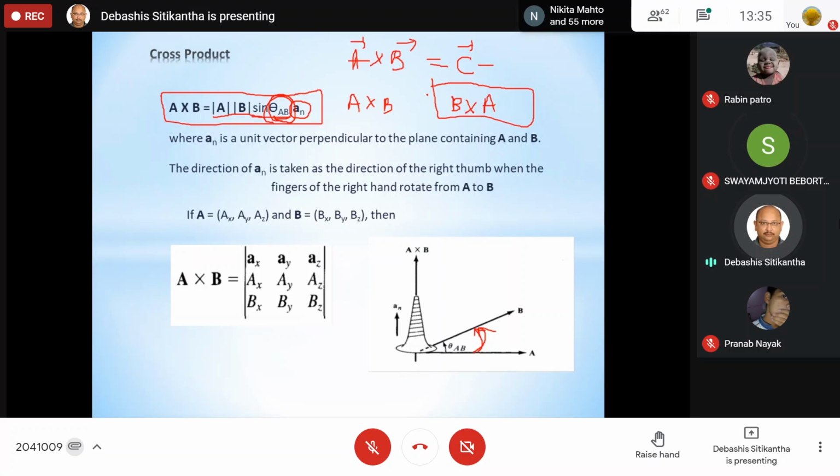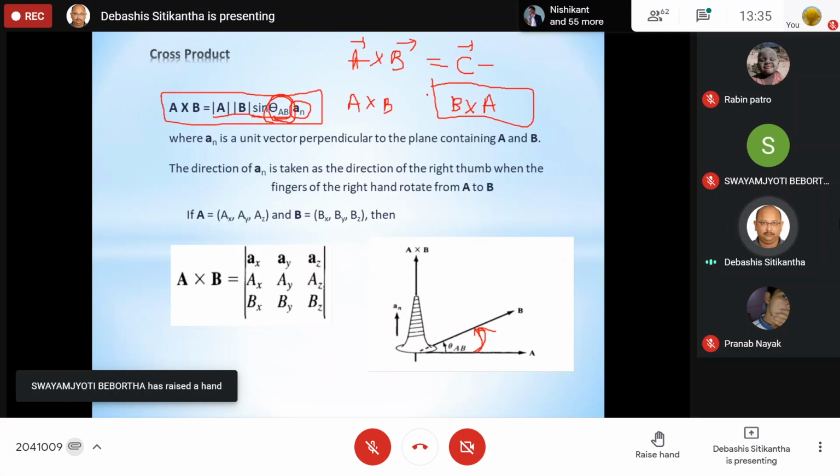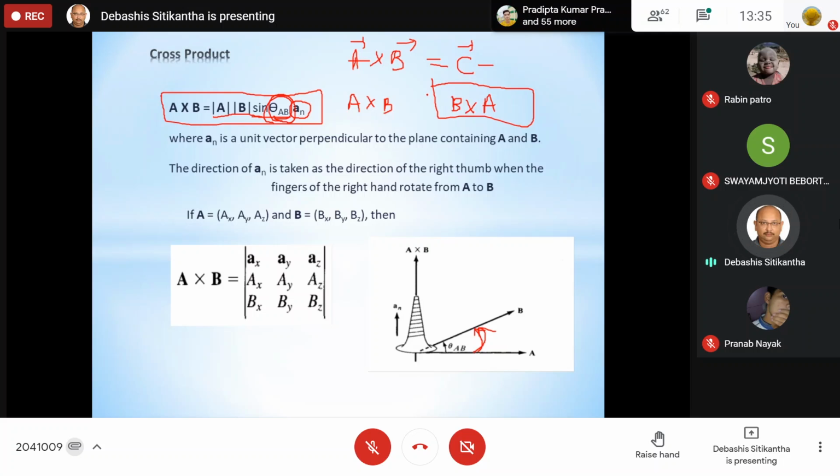Yes, sir. Okay, that is how you are going to ascertain, because the problem is that in cross product usually the students get confused. Actually, I am getting two perpendiculars. For example, suppose A and B vector are present in the xy plane, then obviously you will get two directions, two perpendiculars, one along the positive z axis, the other along the negative z axis.